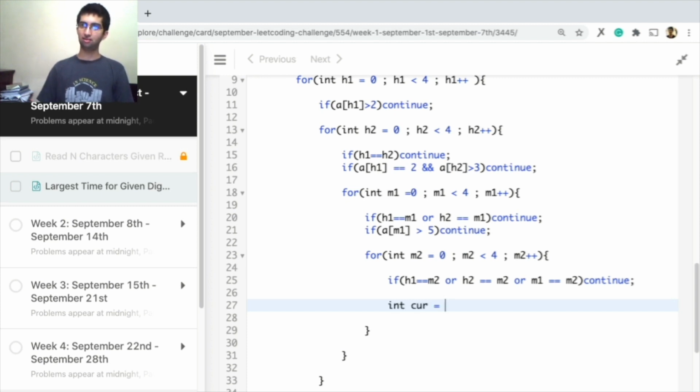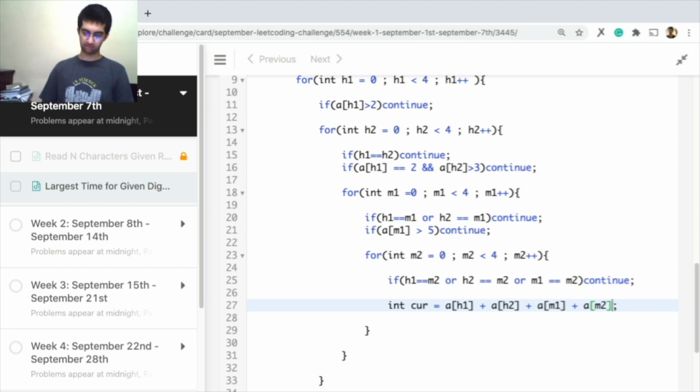Current time is R1 plus, wait, there'll be some multipliers, R2 plus M1 plus M2. Now M2 will not have any multiplier.